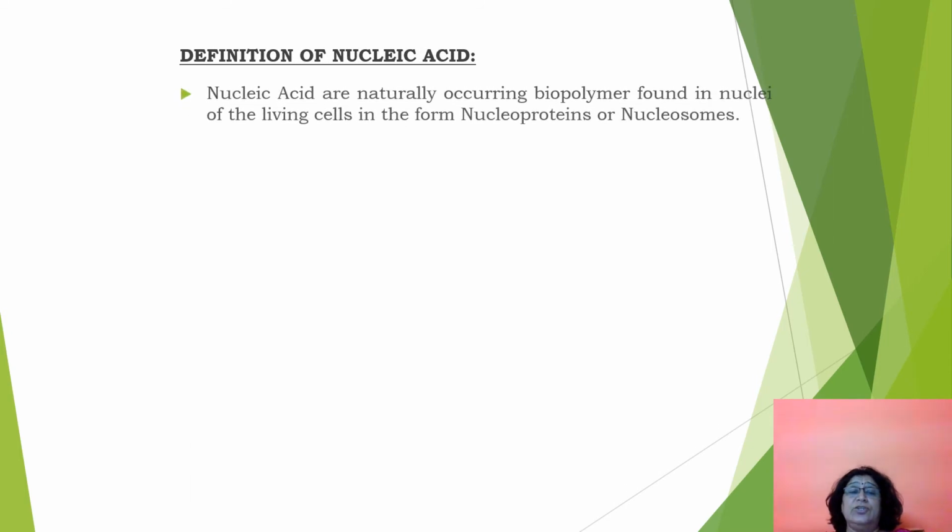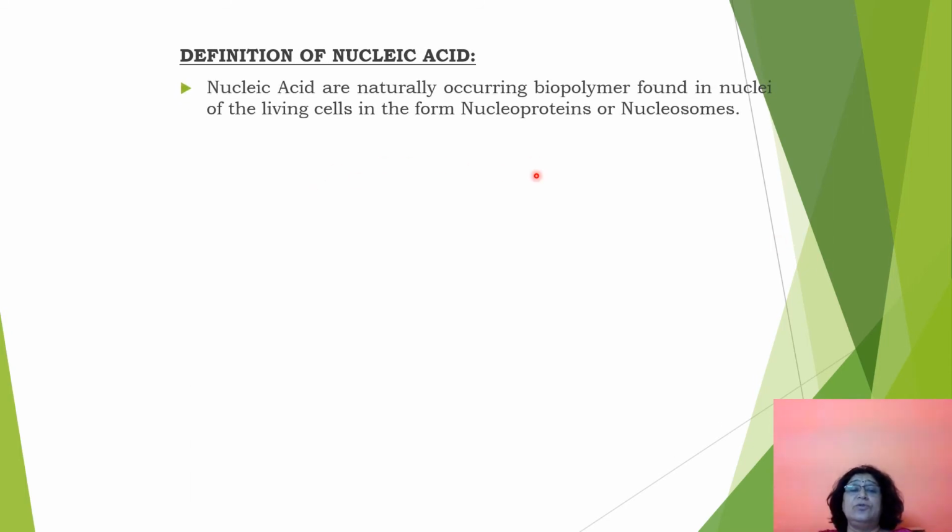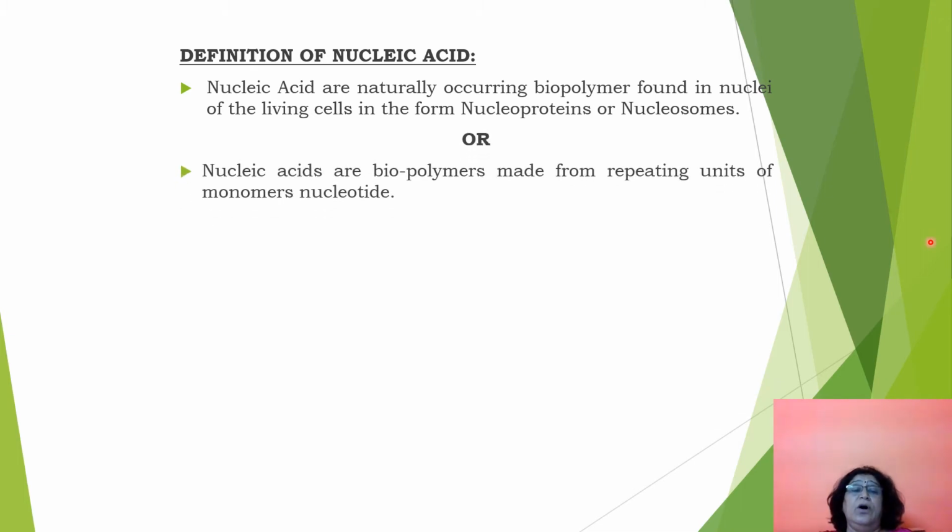What is the definition of nucleic acids? Basically, nucleic acids are biopolymers. They are found in the nuclei of living cells in the form of nucleosomes or nucleoproteins. Or nucleic acids are the biopolymers of the repeating units called nucleotides. So if nucleic acid is a polymer, the monomer is nucleotide. Now what is a nucleotide? Let me just shortly tell you.